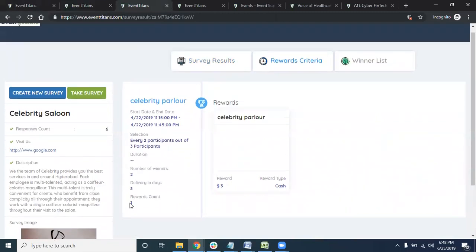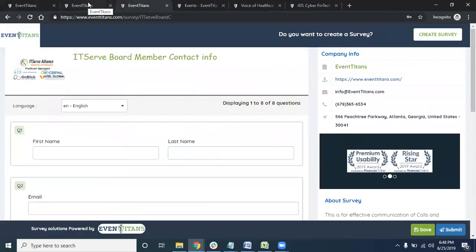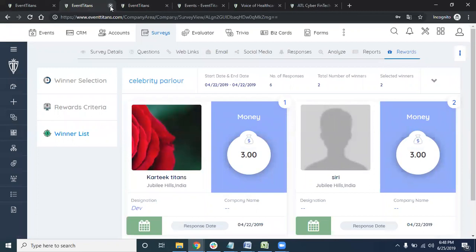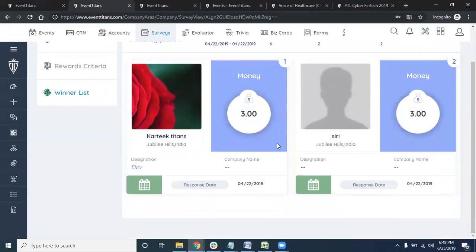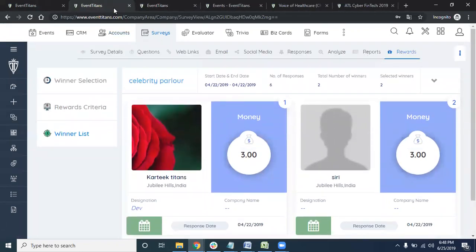The rewards count is 1, the number of winners is 2, and here is the winners list. So this is completely public information that you can showcase to the users. This is how the users look to you, and the winners look the same way.